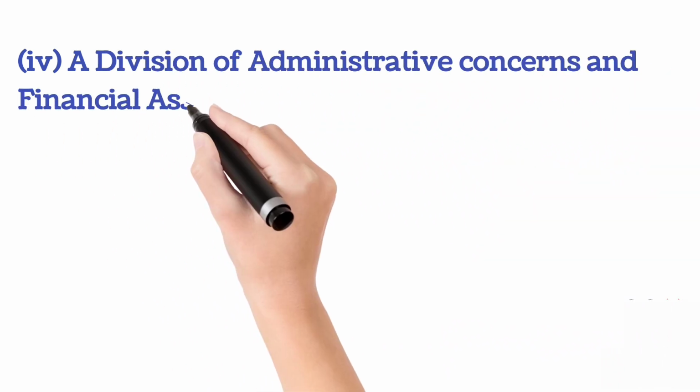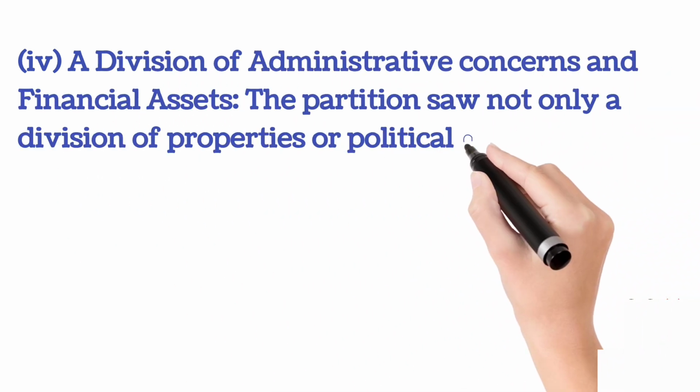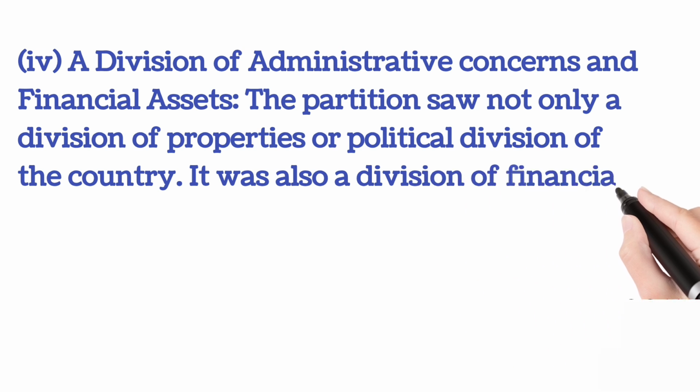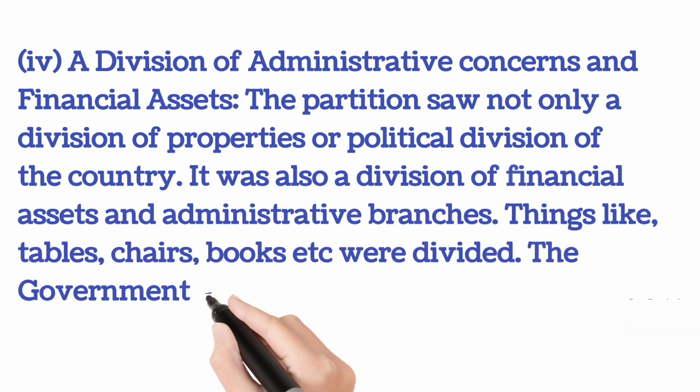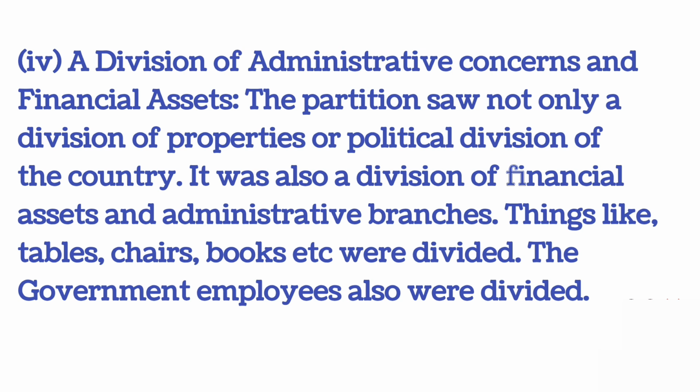Number 4, a division of administrative concerns and financial assets. The partition saw not only a division of properties or a political division of the country. It was also a division of financial assets and administrative branches. Things like tables, chairs, books, etc. were divided. The government employees also were divided.